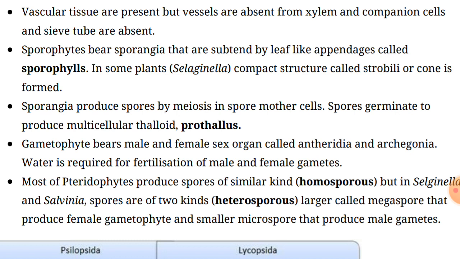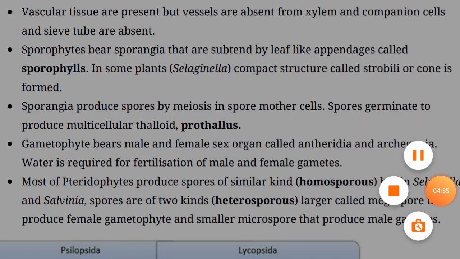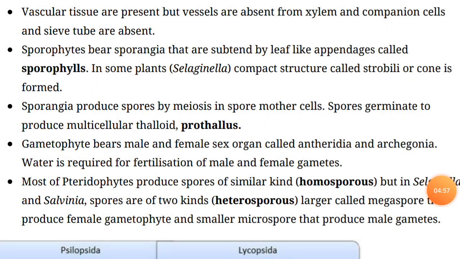On the other hand, we can say Macrophyllus, in which the leaves are broader, is known as Dryopteris, meaning ferns. If you have seen ferns, they are generally ornamental plants especially. So in that condition they have such types of structures in their surroundings. Then we have to talk about the vascular tissues.